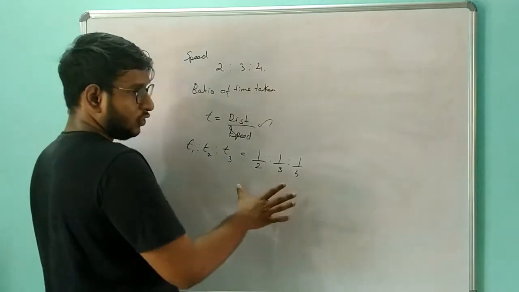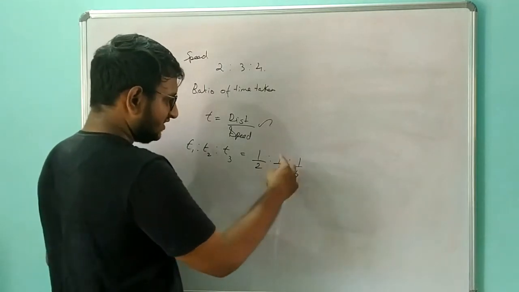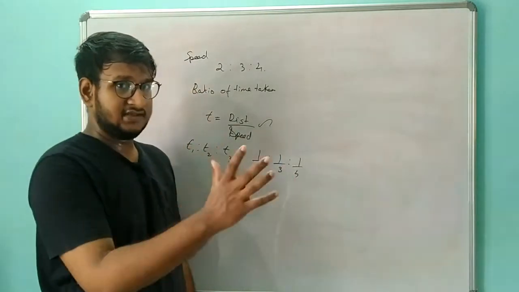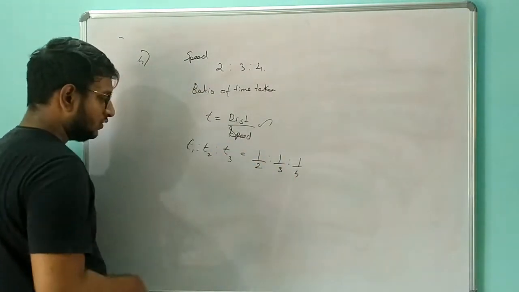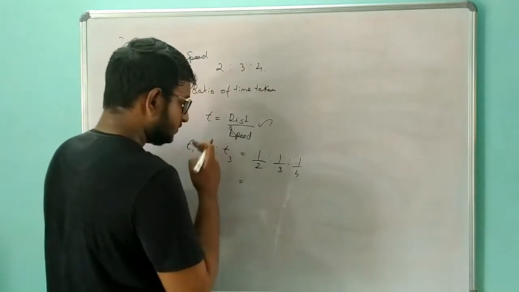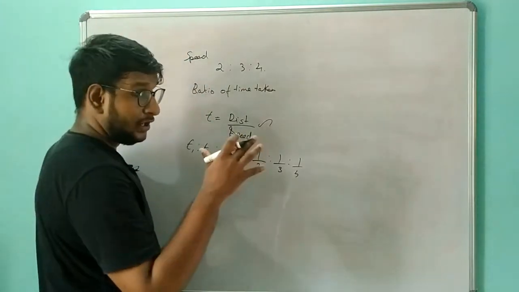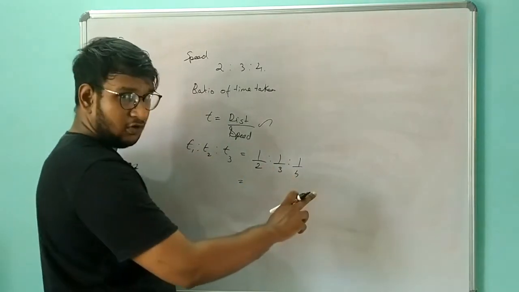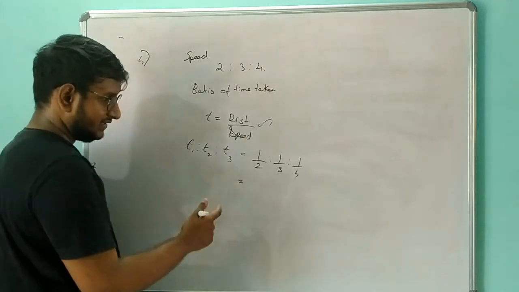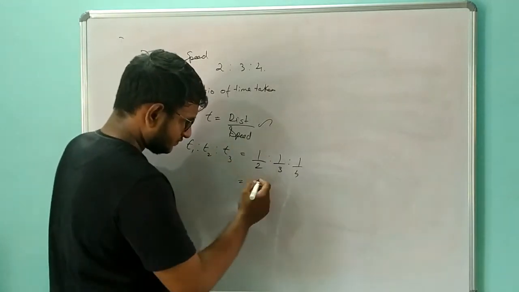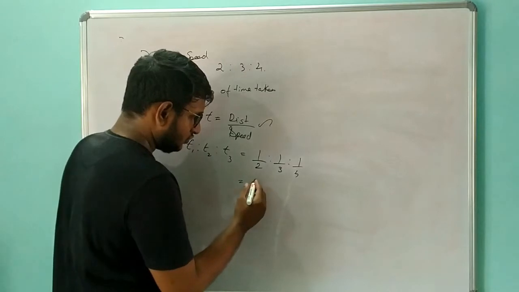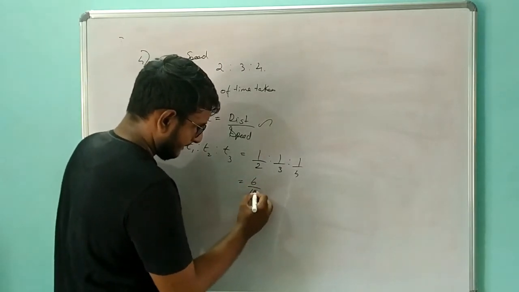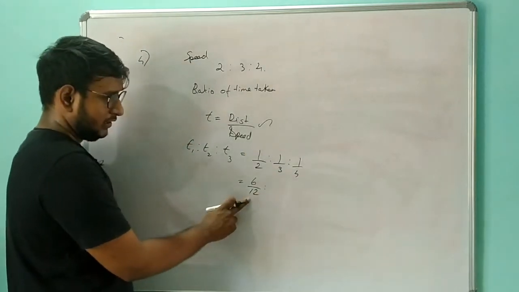Now we can divide these 1 by 2, 1 by 3 and 1 by 4, and we can also get the exact ratio. But I am going to do different steps so that we can get the value more easily. I am going to take the LCM of these three numbers, so that is 12. 2 sixes are 12, so I am getting 12 over here.